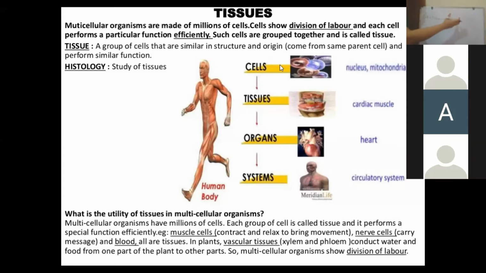Then when all the parts of the organ start working together, they can form an organ system, right? And when different organ systems work in accordance with each other in a synchronized manner, it gives rise to an organism. There is not a single level of organization in an organism. There are different levels of organization in an organism.